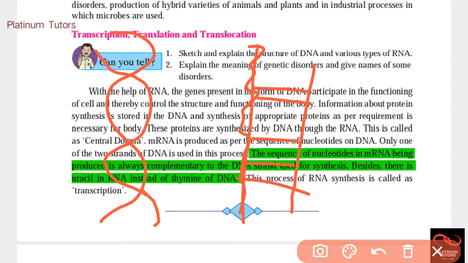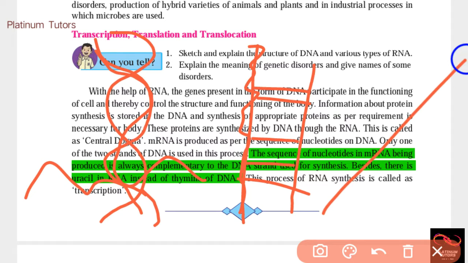Then this is double stranded, right guys? But if a single strand is made, then it is RNA, and in this RNA there are many nucleotides. Okay guys, a nucleotide consists of, you know that, sugar, phosphate, and nitrogenous bases. The nitrogenous bases are of four types.